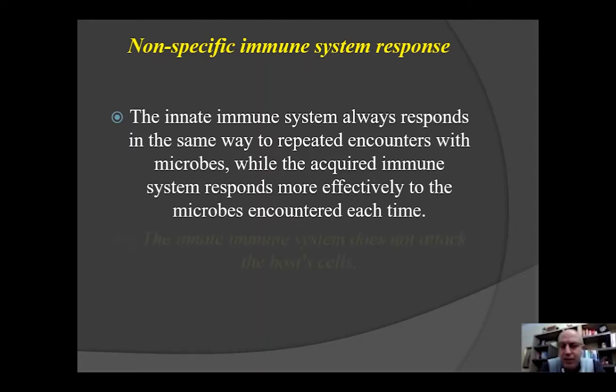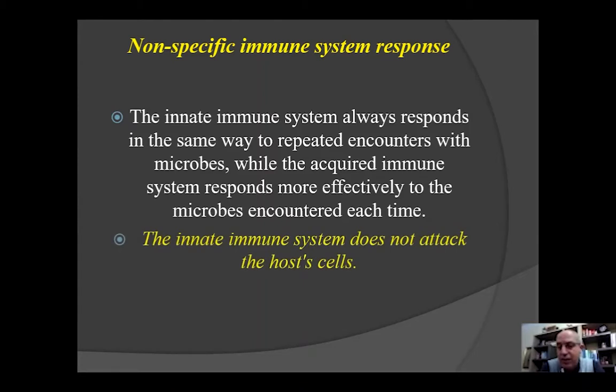The innate immune system does not attack the host cells. Why? Just because we don't have the same receptors. As I said, the philosophy or paradigm of black and white. Either you have specific receptors, which are LPS, mannose, CpG motif, double-stranded RNA, which are specific for infectious agents. You will never find double-stranded RNA in our mammalian system.